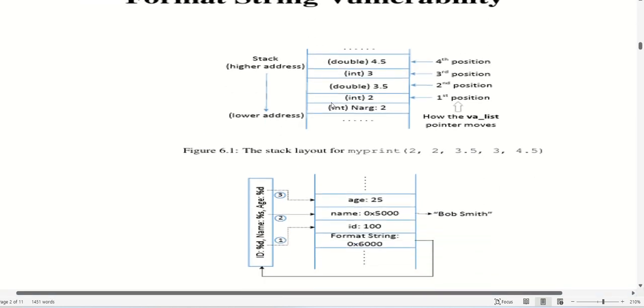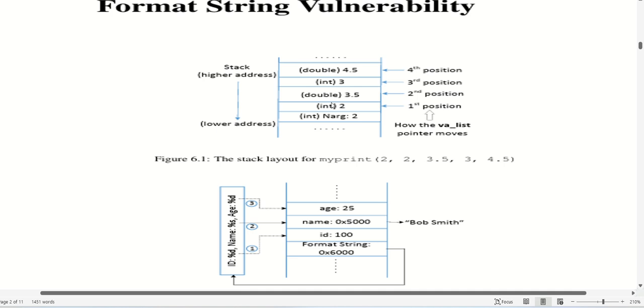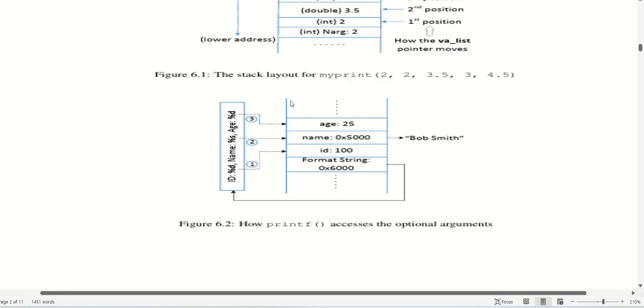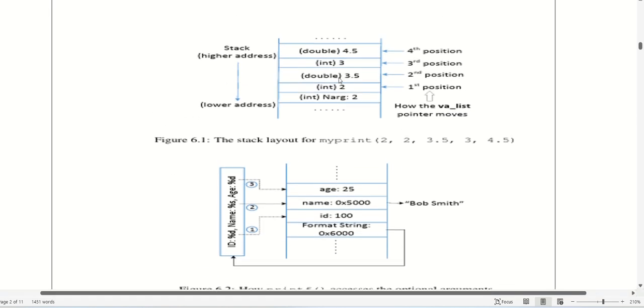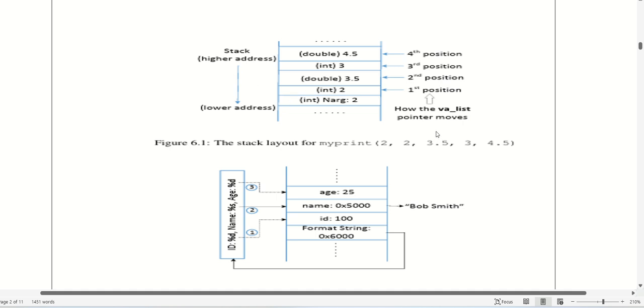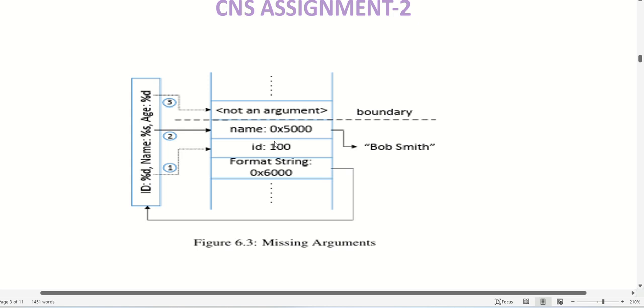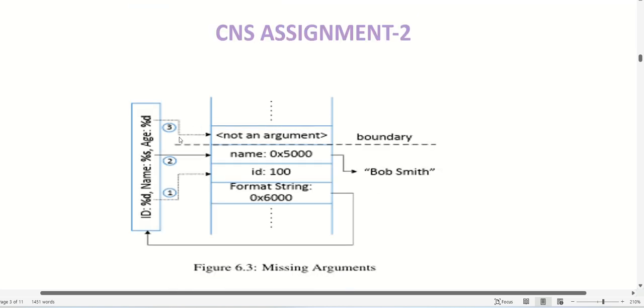Let's see the block diagram for the format string vulnerability. In this, we have the addresses, the positions, how the pointer moves, and how int or double is going to be discussed. This is the stack layout for printf("%d %f", 23, 3.5). Here you can see the data types: the double is 3.5, and it's stored first like that. This is how printf accesses the optional arguments. Here you have age, name, ID, format string, everything in a very clear way. This shows the missing arguments, and here we have what is being stored.